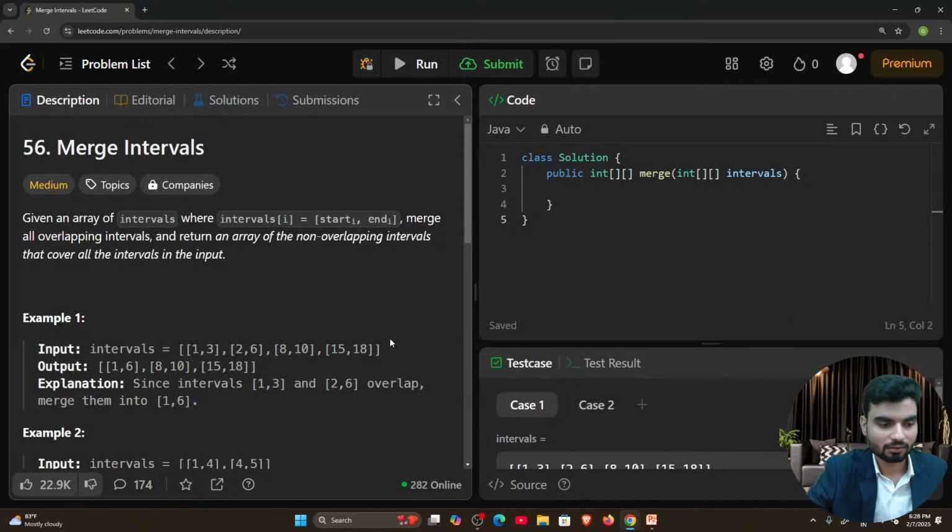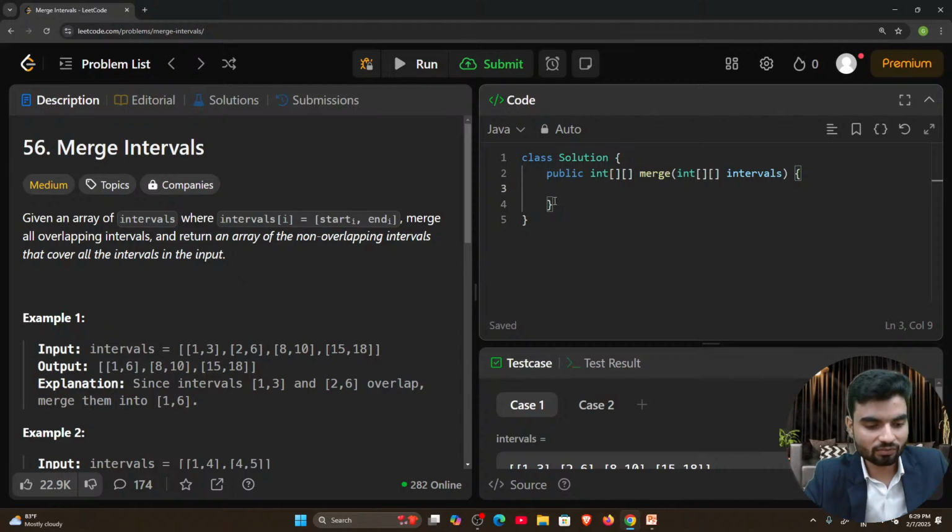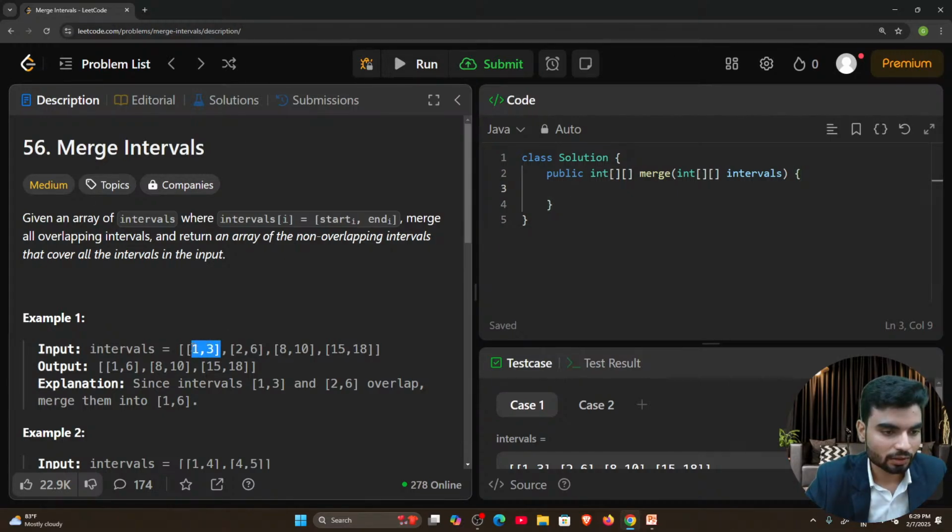Cool. So now here we know how we need to do it and what we need to do, right? So I'll go and write the code. We understand the logic of what we are going to do, so we'll write the code for it. Okay, so now what I have to do is first access the first interval to check the overlapping, yes or no. So I will access it.